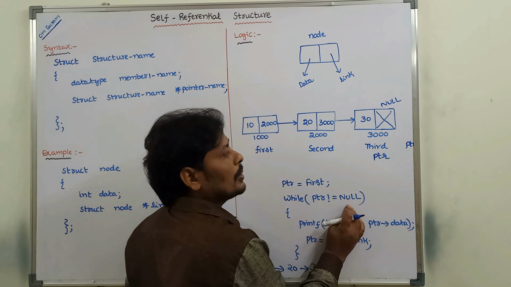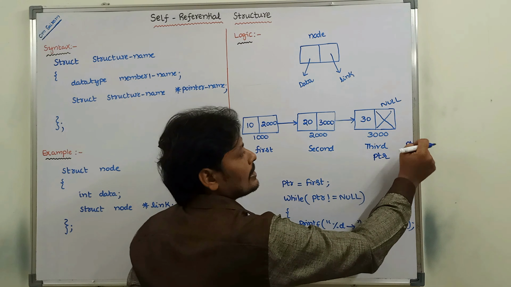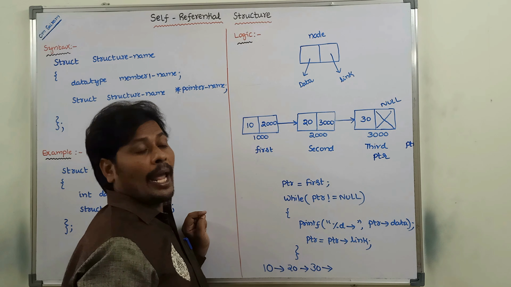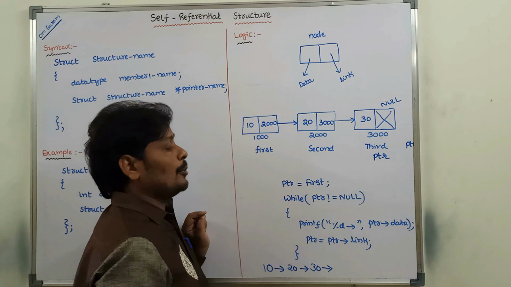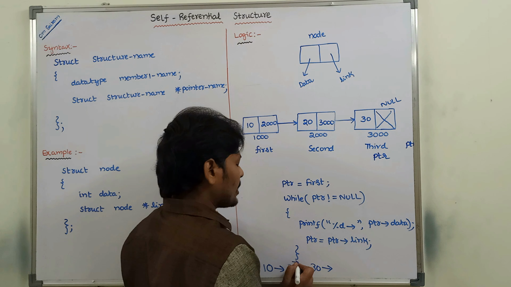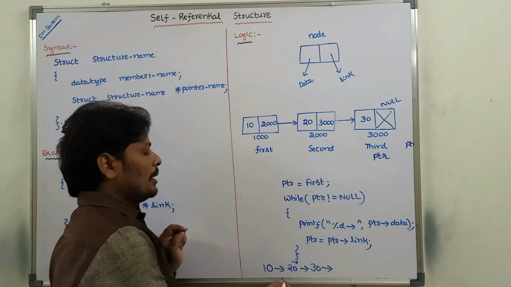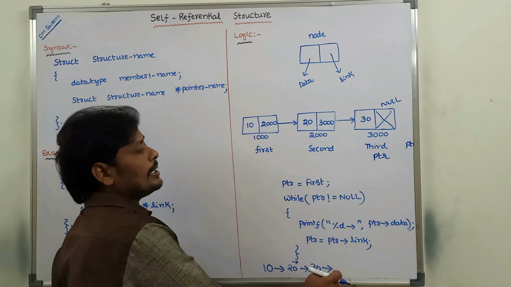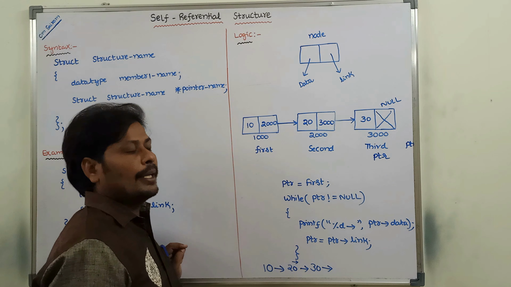PTR not equal to null, but PTR contains null. PTR link points to the null value. So the condition PTR not equal to null is false. If the condition is false, control goes to the next statement after the while loop. There are no statements there. So 10, 20, 30 is printed.